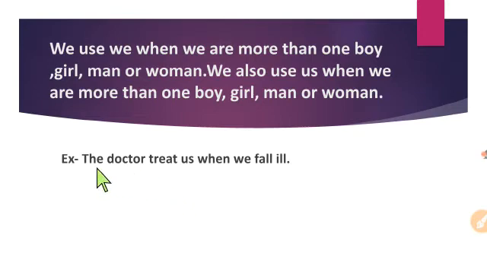See the example: "The doctor treats us when we fall ill." Here, us is used as an object pronoun, and we is used as a subject pronoun. Here, these are two separate sentences. "The doctor treats us" is the first sentence, and "we fall ill" is the second sentence. Both sentences are joined with the word when. So here, us is an object pronoun, and we is a subject pronoun.